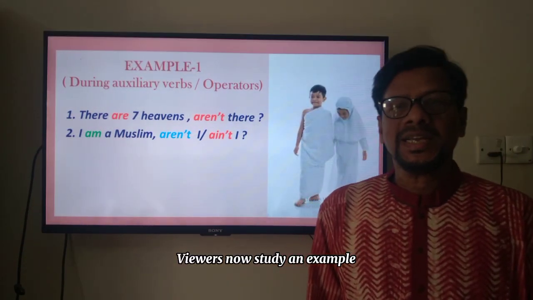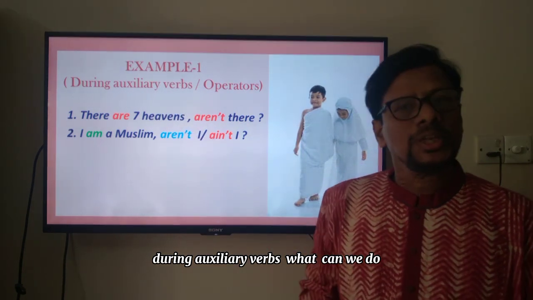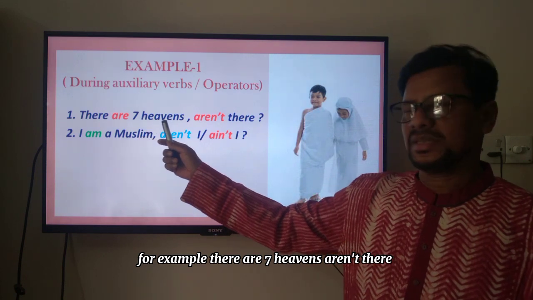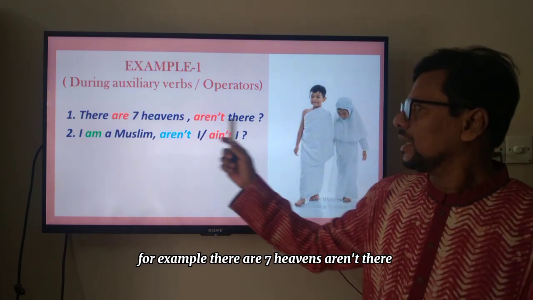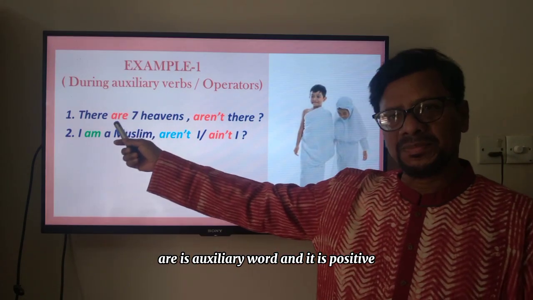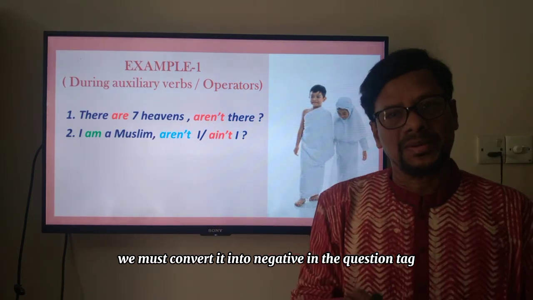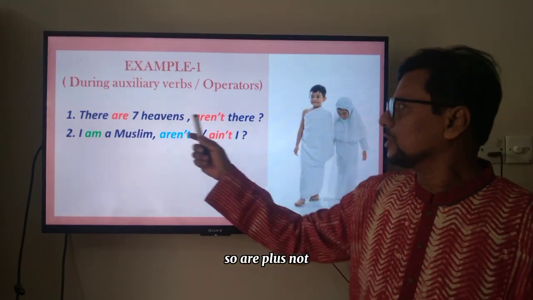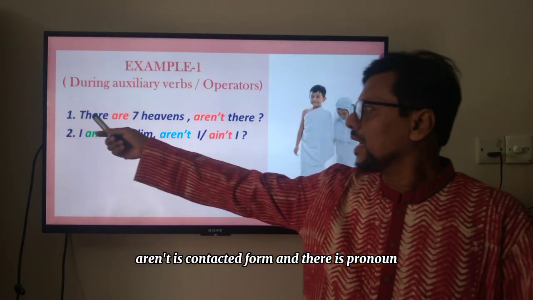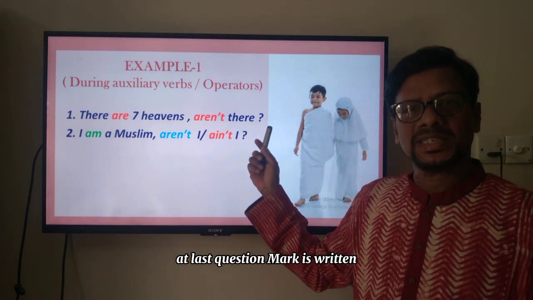Let us now study an example. During auxiliary verbs, what can we do? For example, there are 7 heavens. Aren't there? Are is an auxiliary verb and it is positive. We must convert it into negative in the question tag. So are plus not, aren't, is the contracted form, and there is the pronoun, written at last. At last a question mark is written.